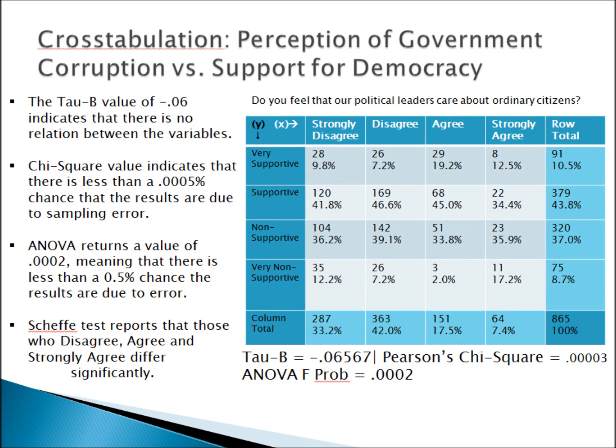This cross-tabulation measures the perception of government corruption versus the support for democracy. The Tau-B value of negative 0.06 indicates that there is no relation between the variables. The chi-squared value indicates that there is less than a 0.0005% chance that the results are due to sampling error. ANOVA returns a value of 0.0002, meaning that there is less than a 0.5% chance the results are due to error. The Skewness test reports that those who disagree, agree, and strongly agree differ significantly from other respondents.